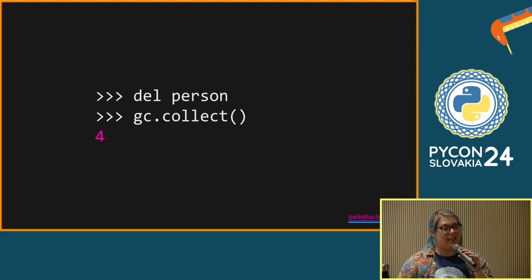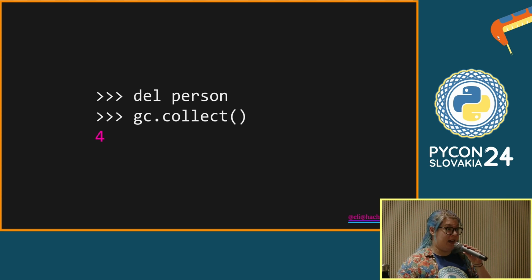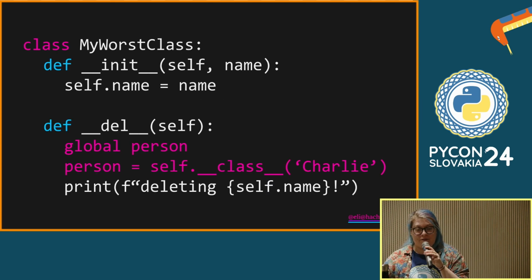And if we call garbage collect again, we have to delete that pointer from the namespace, and we run the garbage collector again. It cleans up those objects, and it does not run their finalizers again. So we don't get those print statements, but we do see that the objects were collected from memory and deleted. And finalizers can only be run once to prevent exactly this kind of abuse, essentially. However, you can still get around it if you define a new object that's never had its finalizer called.